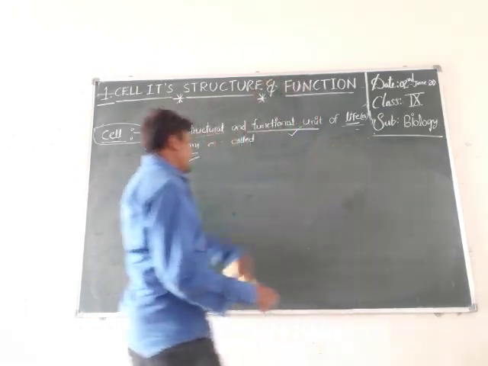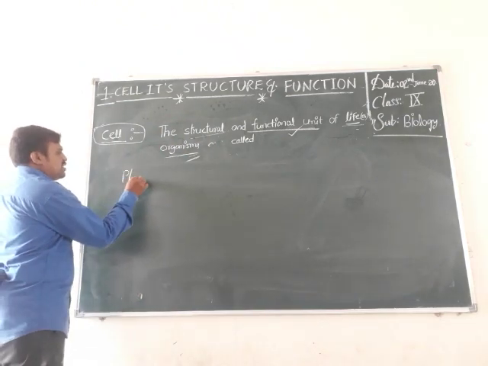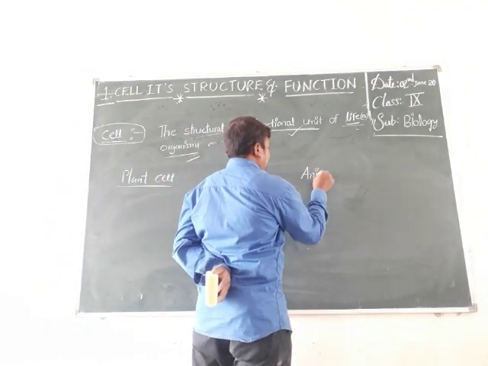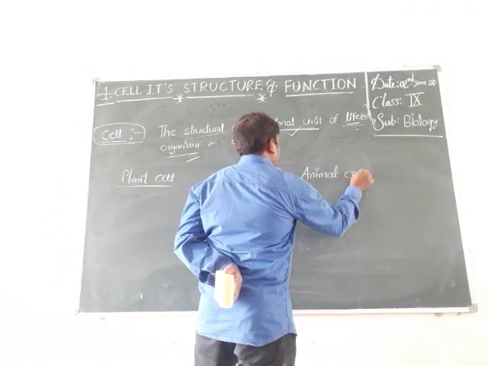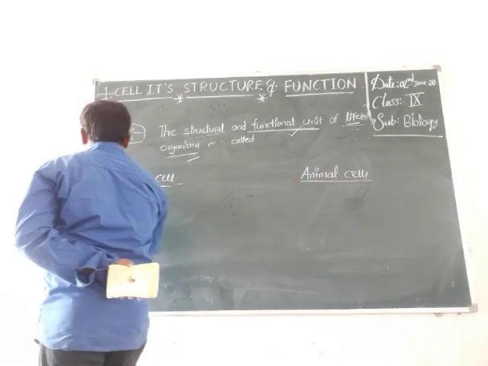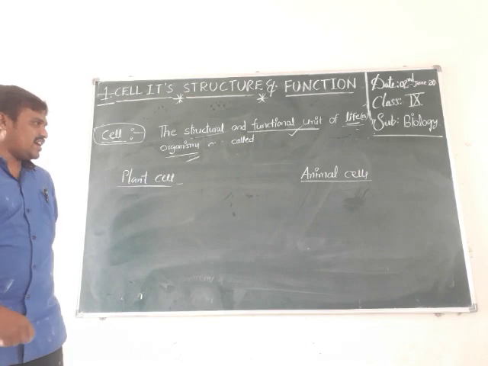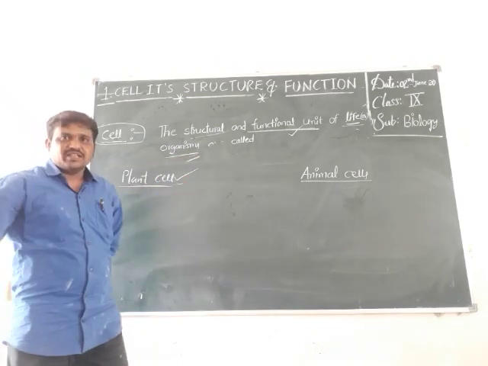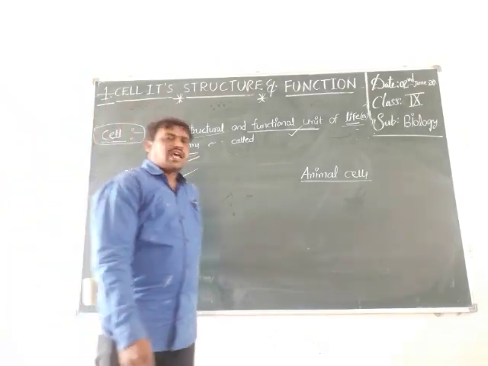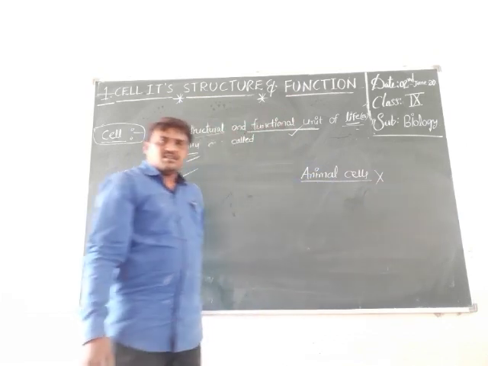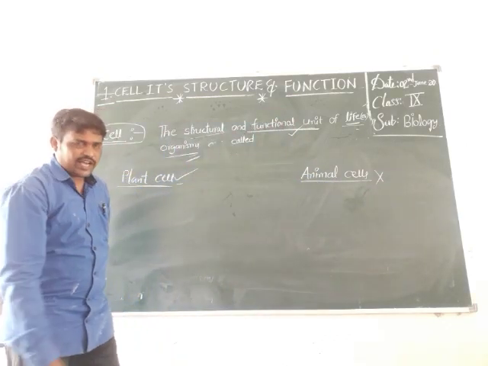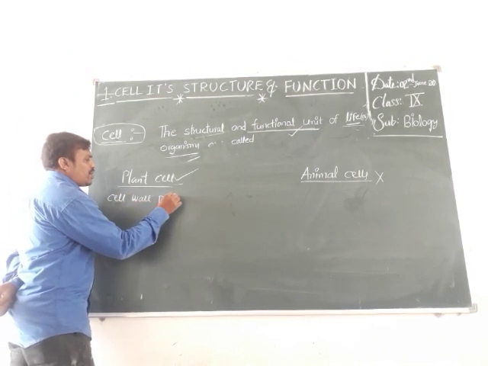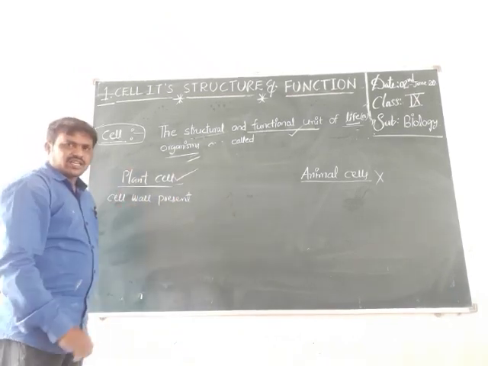Plant cell and animal cell. The first difference between plant cell and animal cell: the cell wall is present in plant cell. The cell wall is absent in animal cell. The first point is the cell wall. The cell wall is present in plant cell.